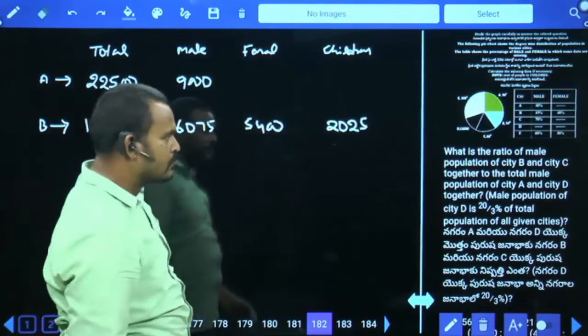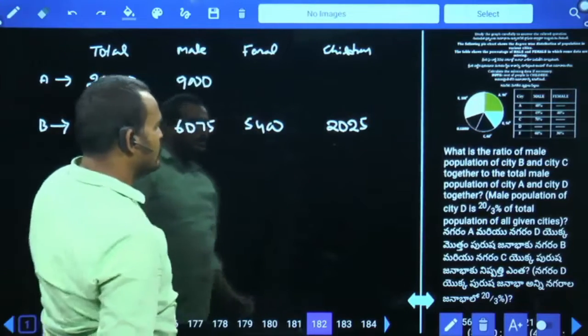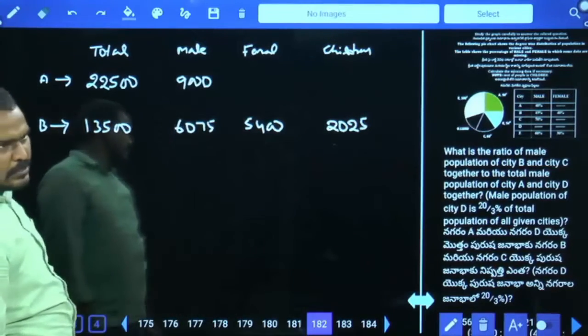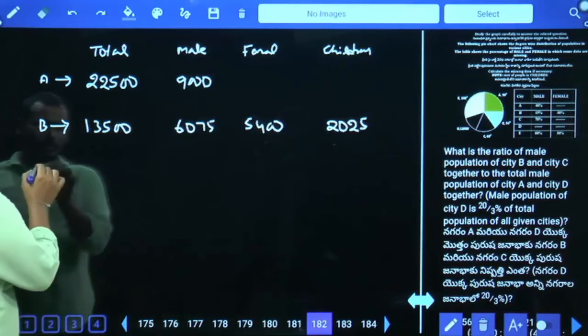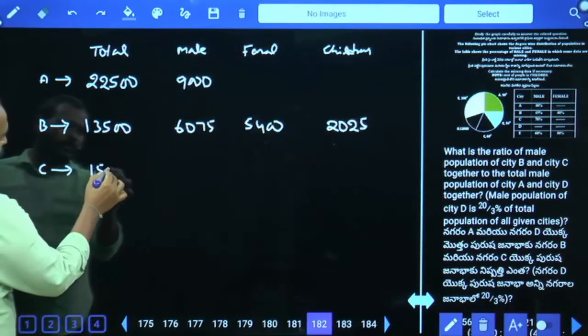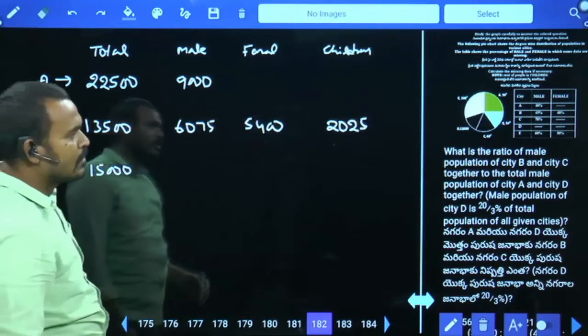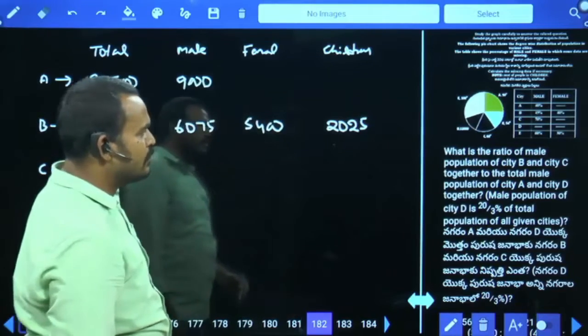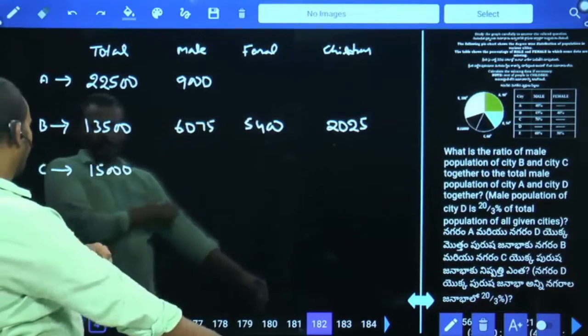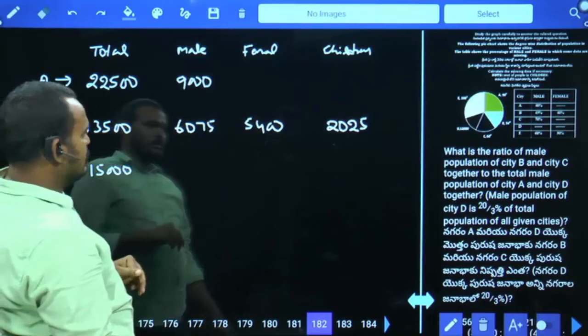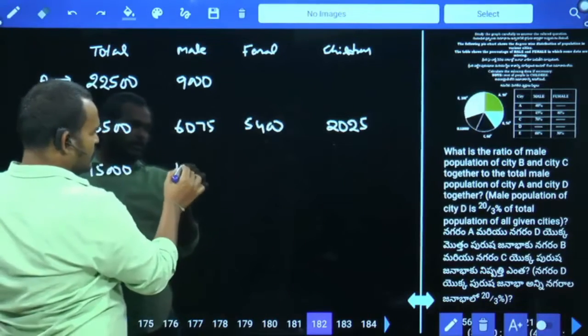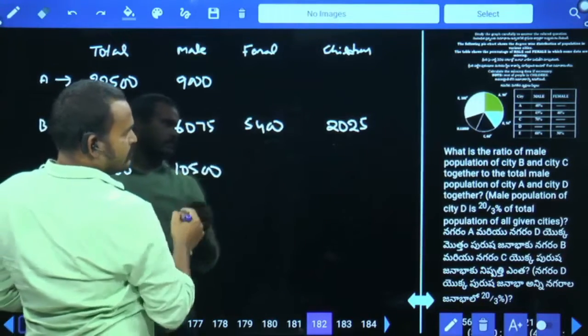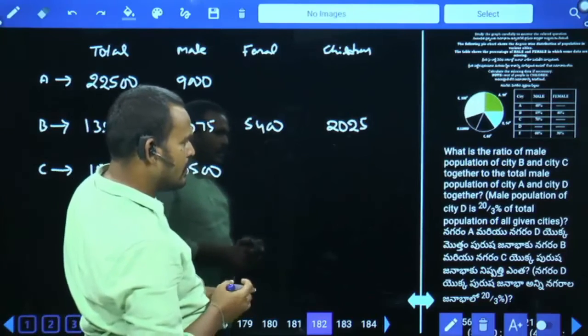Next. C. C is how many degrees? 60 degrees. 60 into 1000 by 4. 60,000 by 4 means it will be 15,000. In that male are how much percent? 70%. 70% means it will be 10,500. Next, female value are not given.